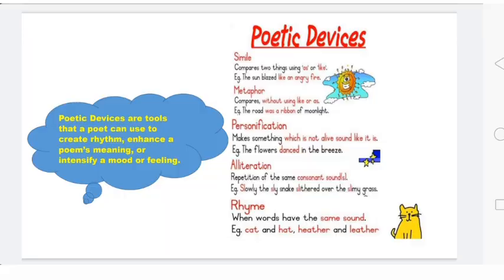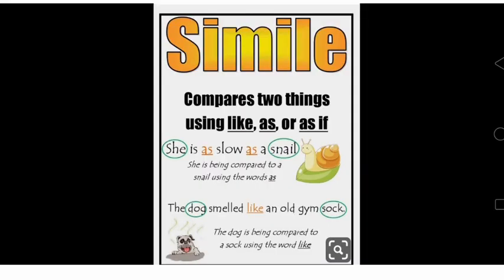So let's start with simile. A simile is a figure of speech that directly compares two unlike things in an interesting way. Simile introduces vividness into what we say. Authors and poets utilize simile to convey their sentiments and thoughts through vivid word picture. So as you can see on the slide, simile compares two things using like, as, or as if.